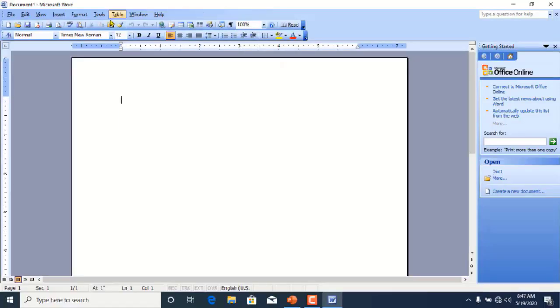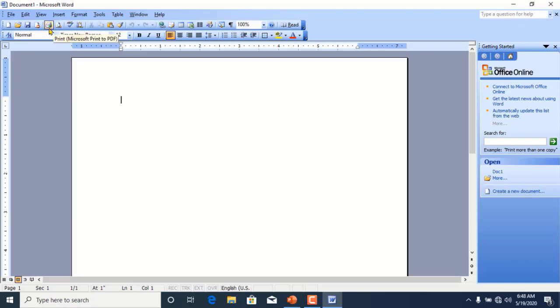Students, this is the interface of Microsoft Word 2003. As you can see that this topmost bar is the title bar. At the left side of this title bar, here is the document name which is currently opened at this time, and at the right side of this title bar, minimize, maximize and close buttons are available.